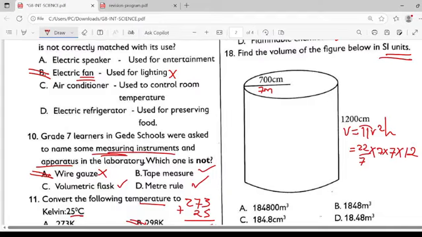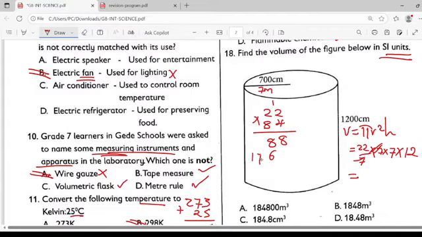So when you work on this, I'll now have 22 times, because 7 and 7 will go, 22 times 84. 22 times 84 should give me my answer. 4 times 2 is 8. 4 times 2 is 8. 8 times 2 is 16. 6 carry 1. 16, 17.